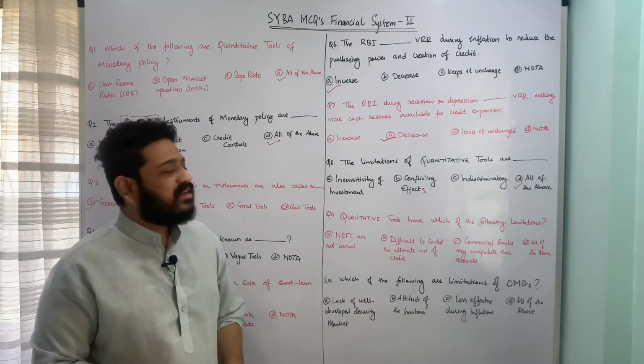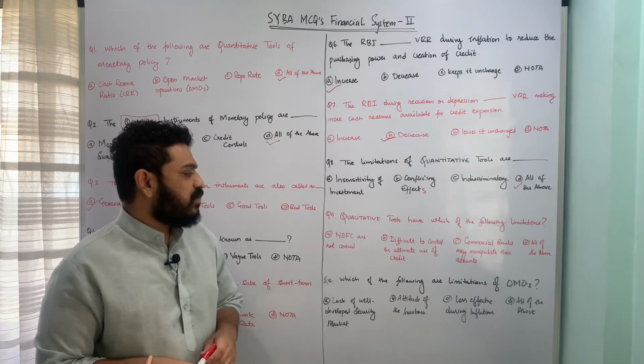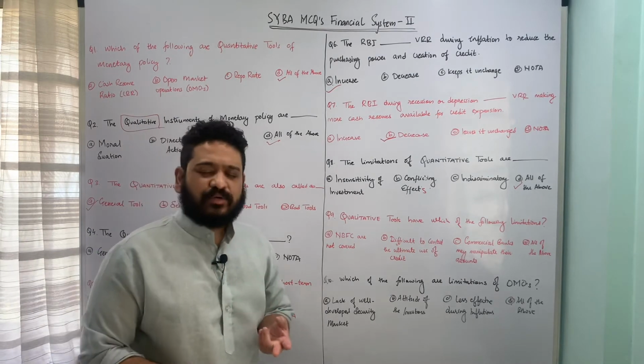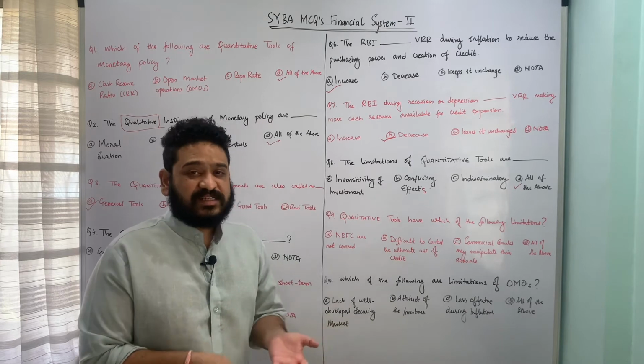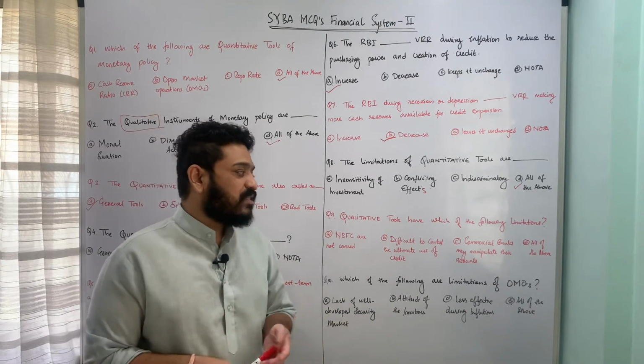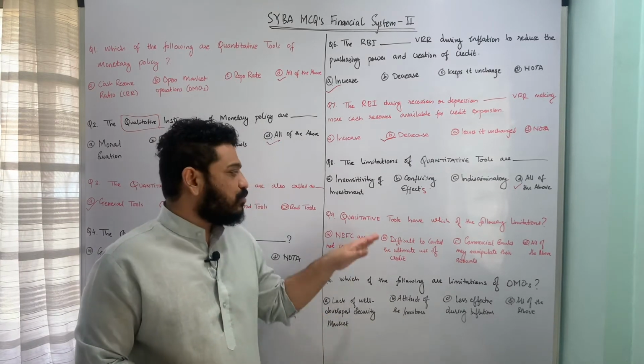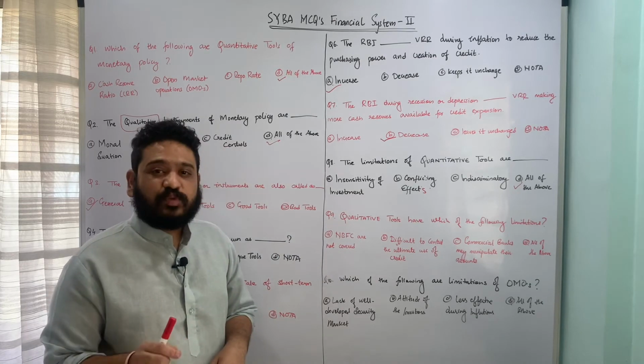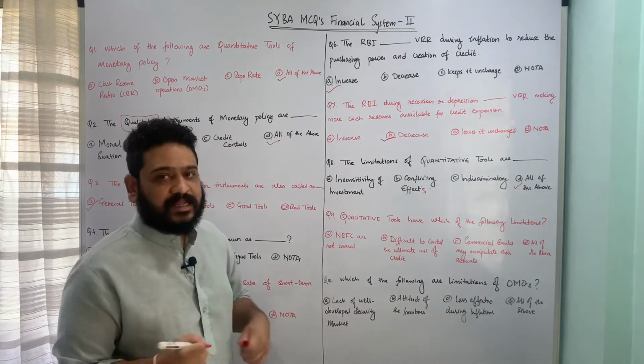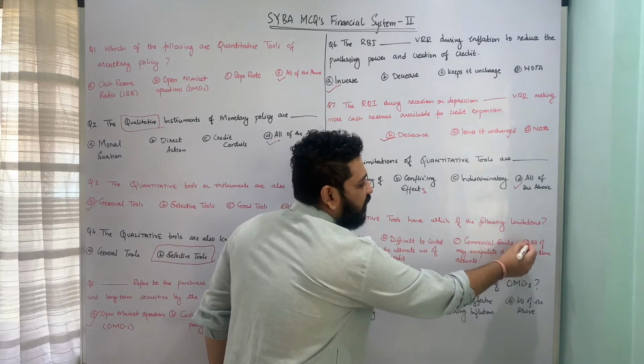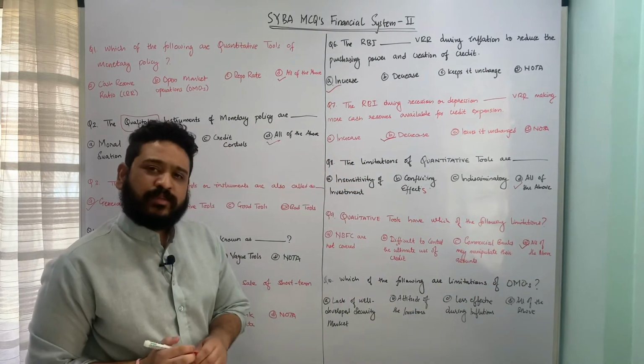So here again we see that all these three important things, that is NBFCs are not covered, difficult to control where the ultimate use of credit is going to, and also commercial banks may manipulate their accounts, relates to the limitations of qualitative tools or selective tools, and therefore option D, all of the above, is the correct answer to this particular question. I hope the question is clear.